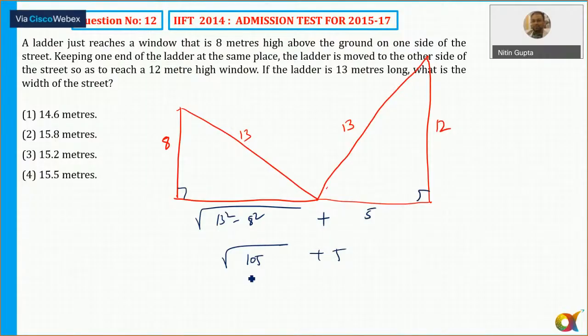Approximately this will come to 10 point something. Yes, 105. So this is 10 point something, 15 point something. But if it is 15 point something, look at the options. Look at the options, 15.5. So we can't even approximate. So the problem here is that I need to find out the exact square root of 105, isn't it? So how can I find out? 15.8, 15.2 here. So 10 square, it is equal. Yes or no? 21. Now I have to find out.